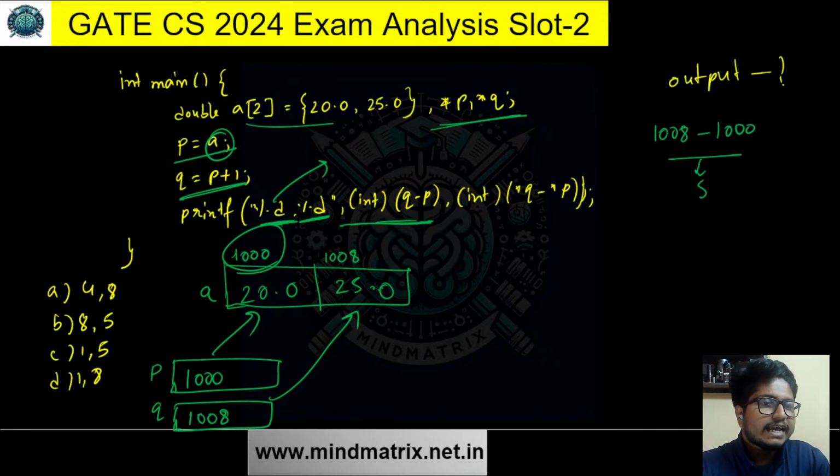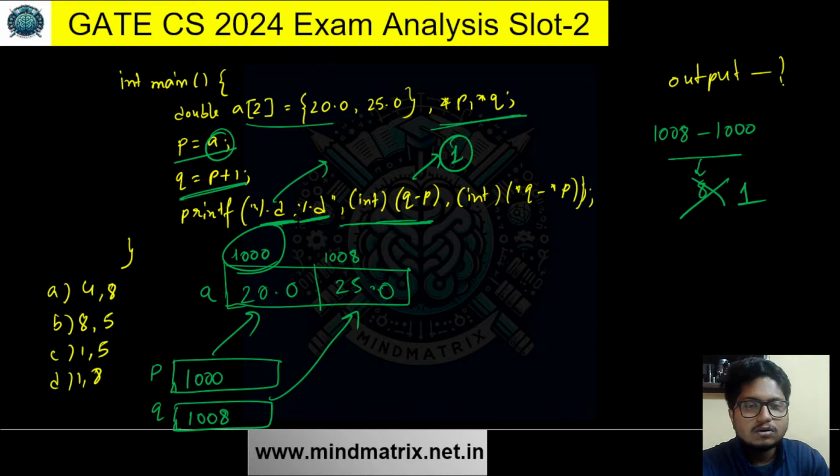So will it return 8? Will it? What do you think? No, it will return 1 because Q and P both are pointing to doubles. So there is basically one element in between. This is the concept, this is how pointers work. So it will return 1 because 1008 minus 1000 is the location for just one double element there. So this value is 1.